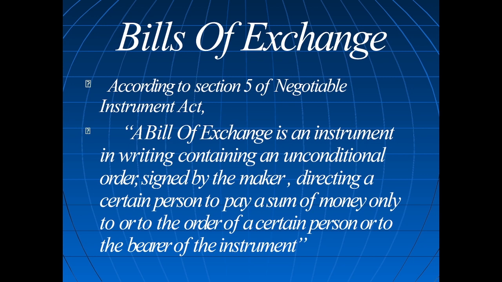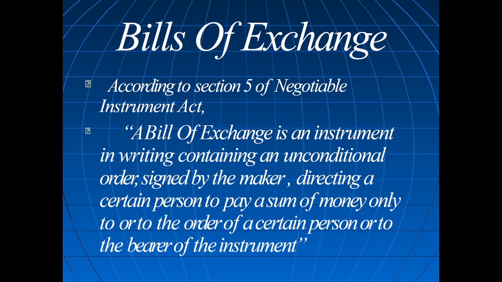So, a bill of exchange is a written document containing an unconditional order signed by the maker, directing a certain person, who is accepting the conditions of the bill, to pay a sum of money only to, or to the order of, a certain person or to the bearer.